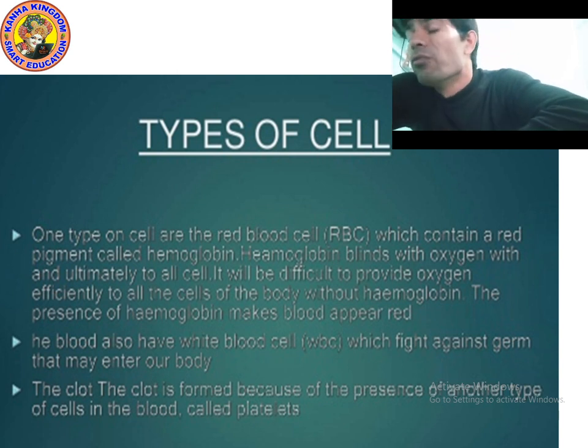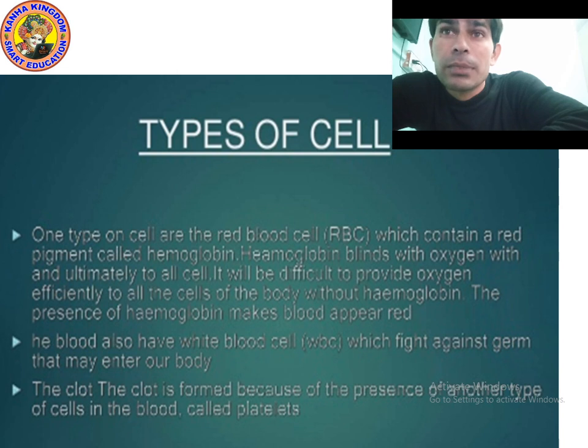So one type of cell is the red blood cell. Which substance is present in the red blood cell? In the red blood cell, a pigment is present.